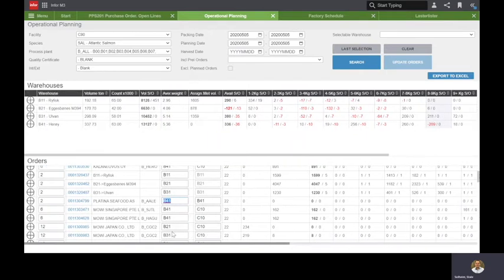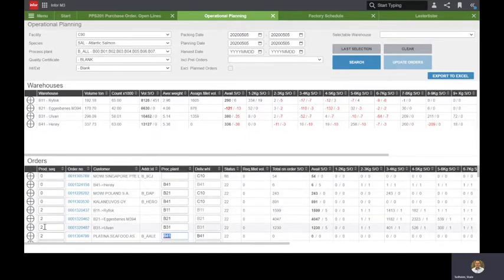So what the planning department then does is they try to match and make sure we have the best possible split between the different factories, and they assign the customer orders for where they are going to be produced. And they also do priorities on the left to indicate who should be produced first.